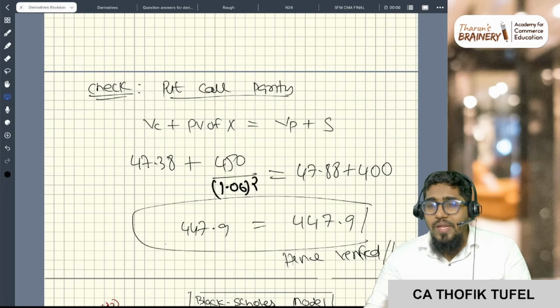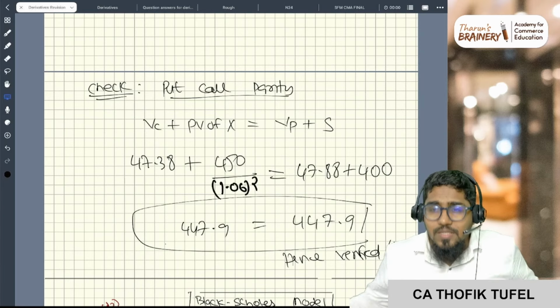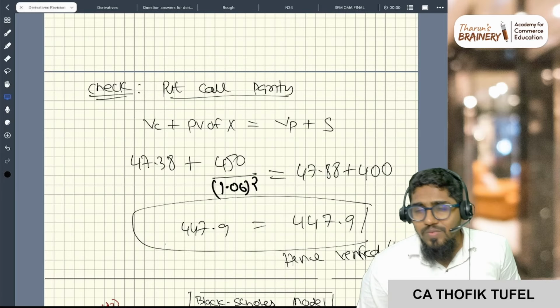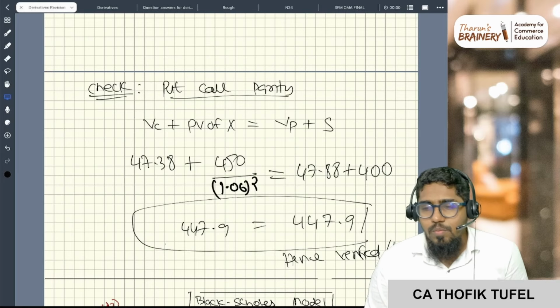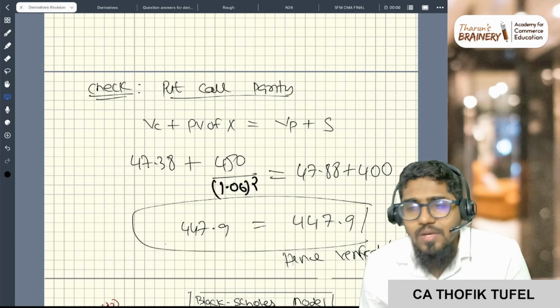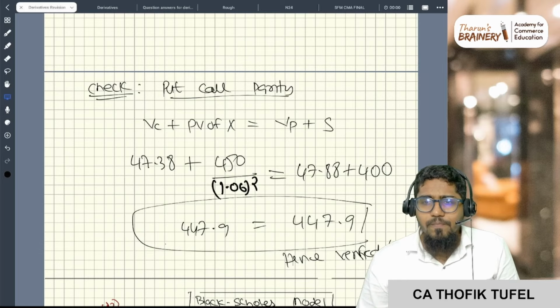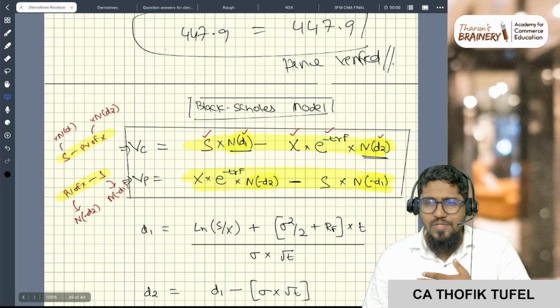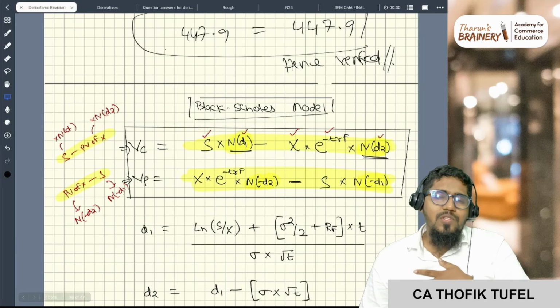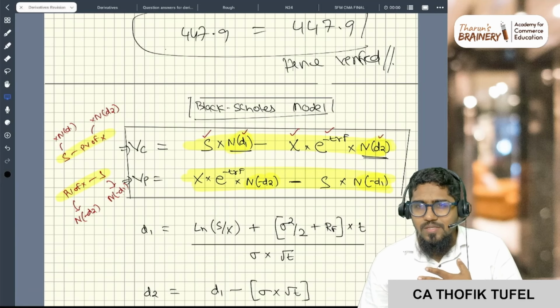So with this, the binomial model is completed. One period also we did, two period also we did. Please solve one or two problems so you can get some clarity, my dear students. Okay, right? Now let us come to Black Scholes. Rarely asked in the examination, let me be very honest, rarely asked, but still we don't want to take any chance, right?